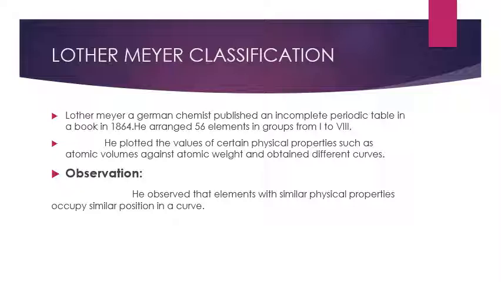His observation was that elements with similar physical properties occupy similar positions in a curve. Clear? I'm going to repeat that. He observed that elements with similar physical properties occupy similar positions in a curve, right?